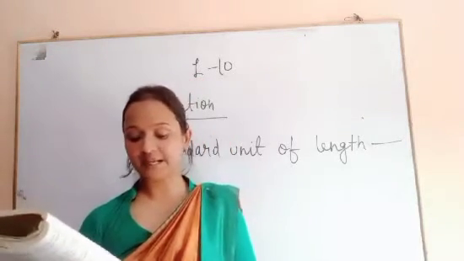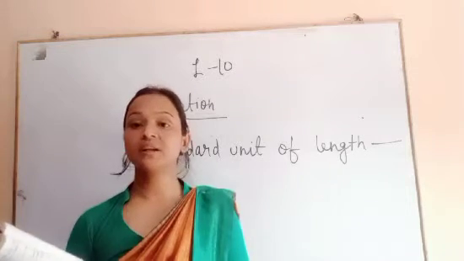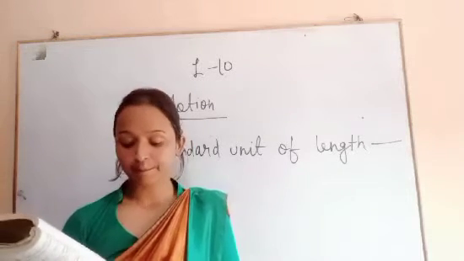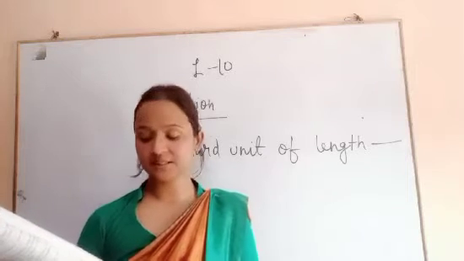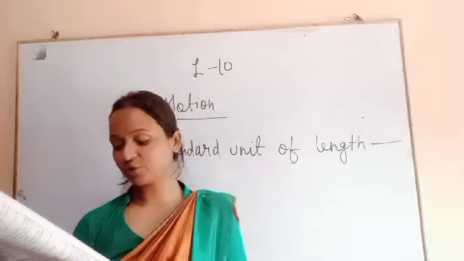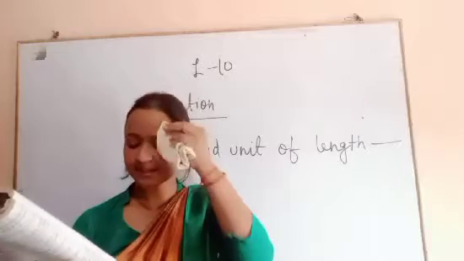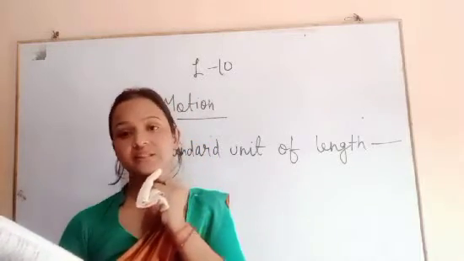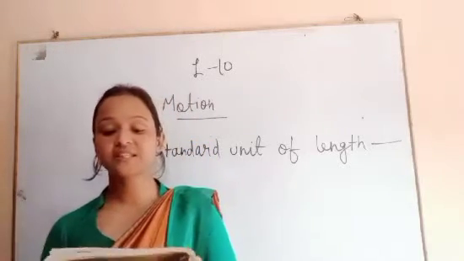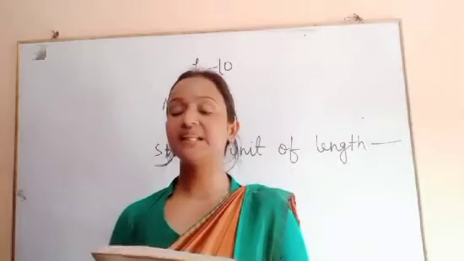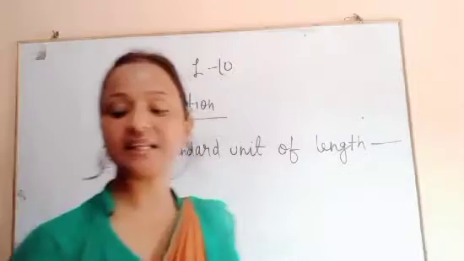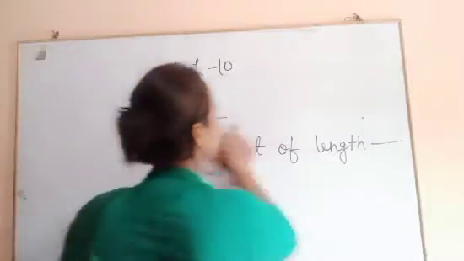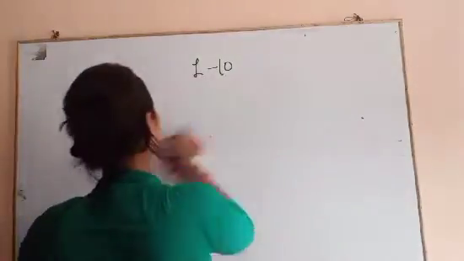Scientists all over the world have accepted a basic set of units for measuring the basic physical quantities, that is the measurement of mass, length, time, temperature, etc. This set of units is called the International System of Units. It is generally referred to as the SI system.